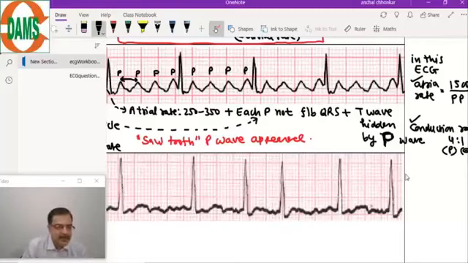Hidden by the P wave, because every wave here is a similar wave. So that will be a P wave, and it is hiding the underlying T wave.